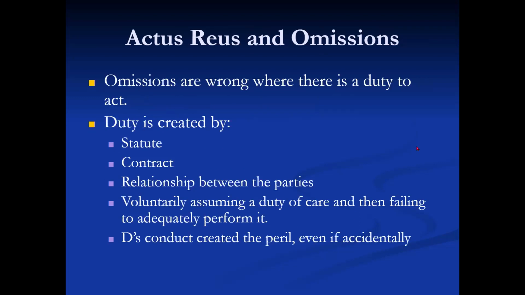Actus reus and omissions. Omissions are wrong where there is a duty to act. Duty is created by: 1. Statute, 2. Contract, 3. Relationship between the parties, 4. Voluntarily assuming a duty of care and then failing to adequately perform it, and 5. The defendant's conduct created the peril, even if accidentally.